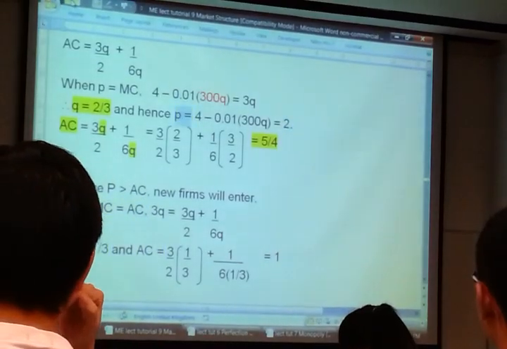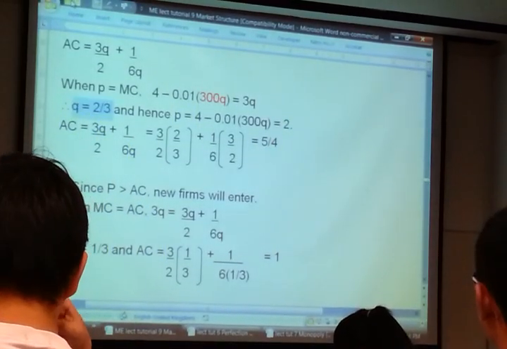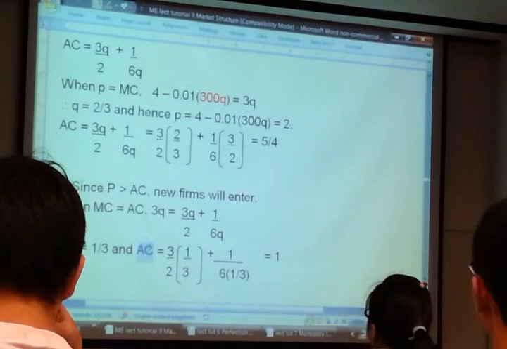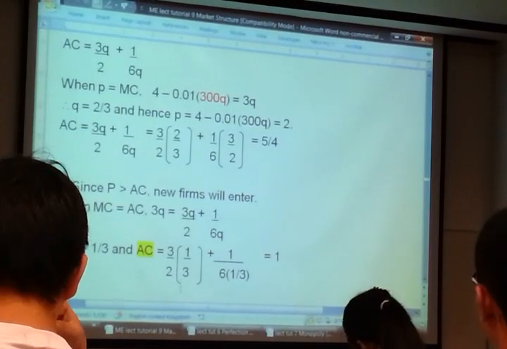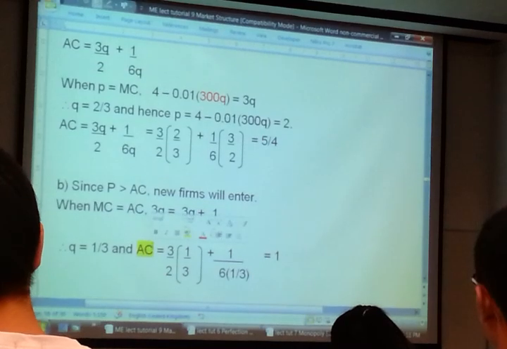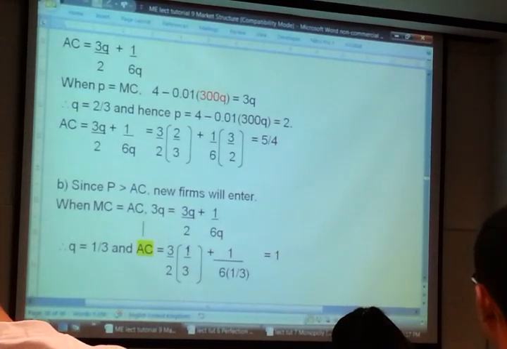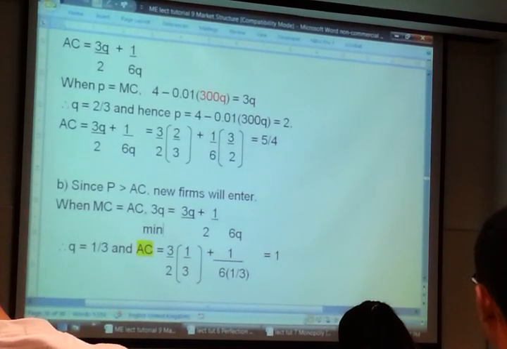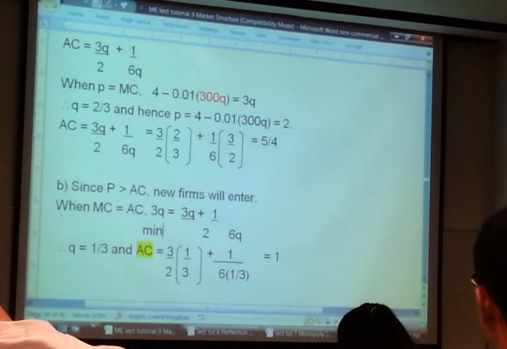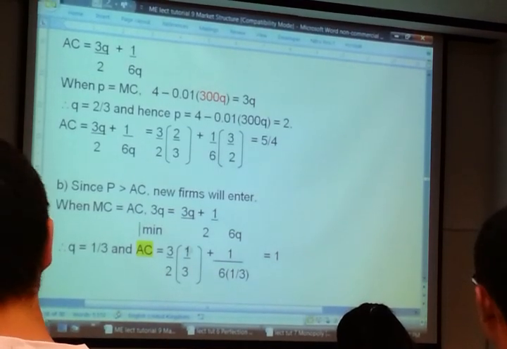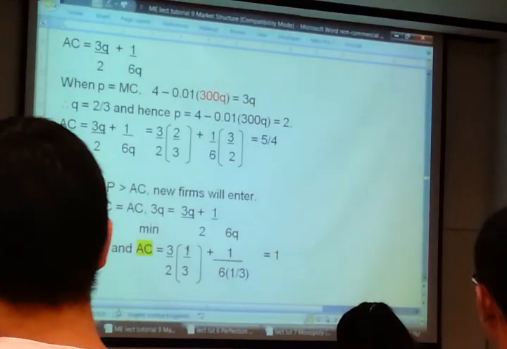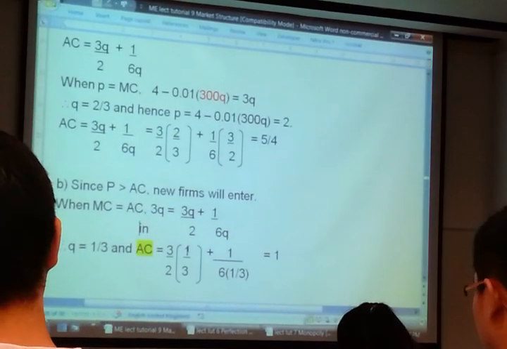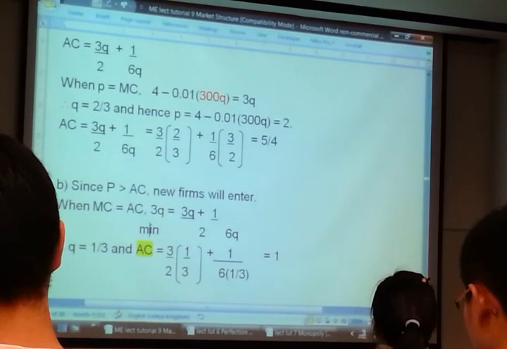Okay. So I'll ask you a question now. If this is the minimum AC, can you put "min AC" on top of it? Here. Just a reminder, this is the minimum AC.